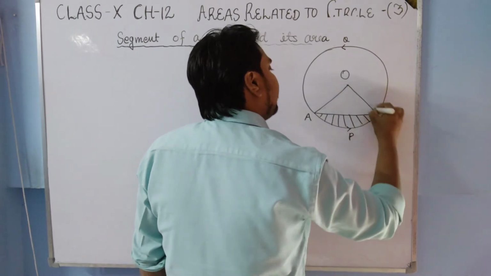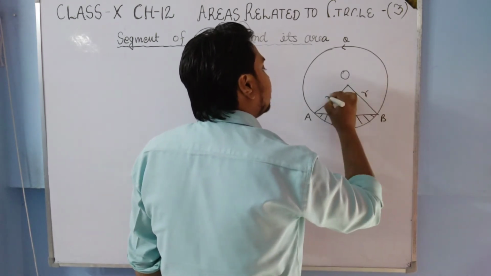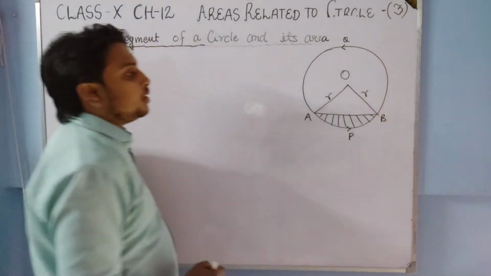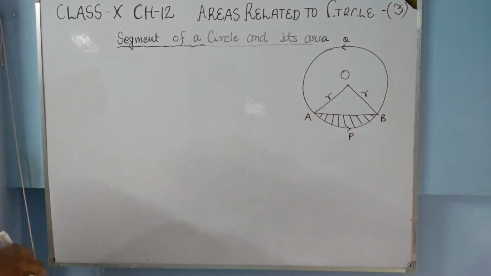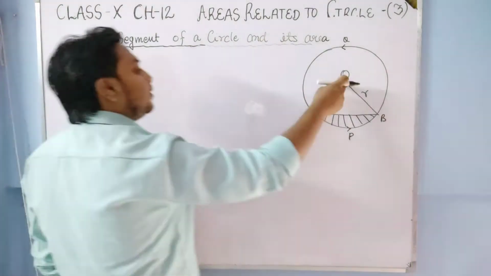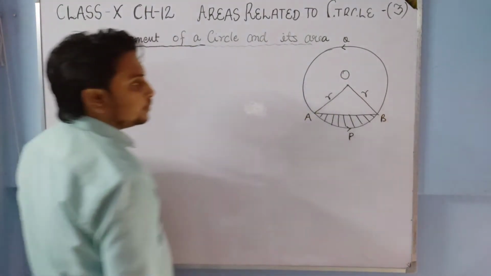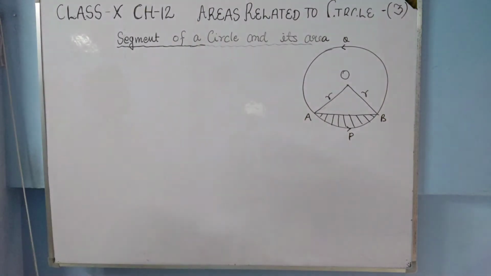If we complete a sector through this segment, or you can say through this arc, the sector will be OAPB. Now see students.